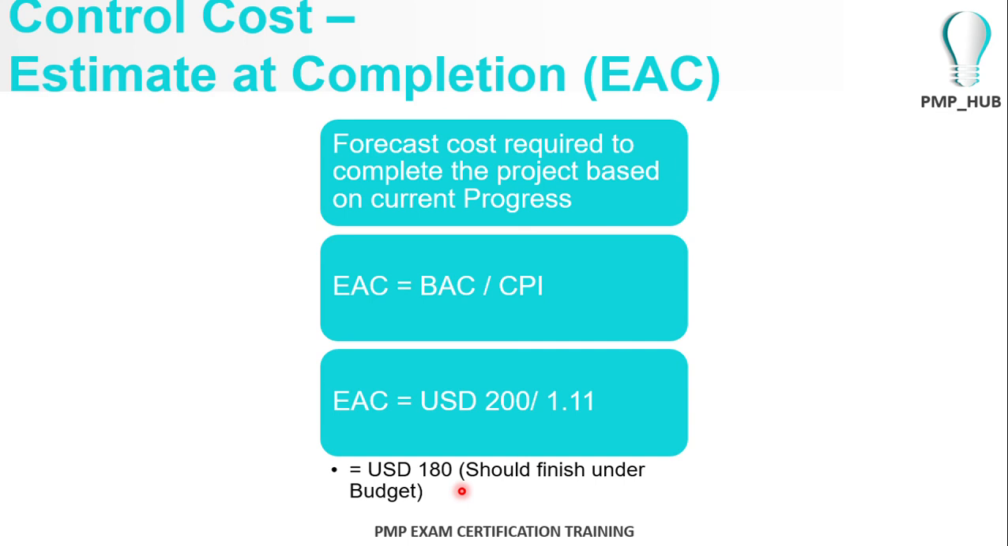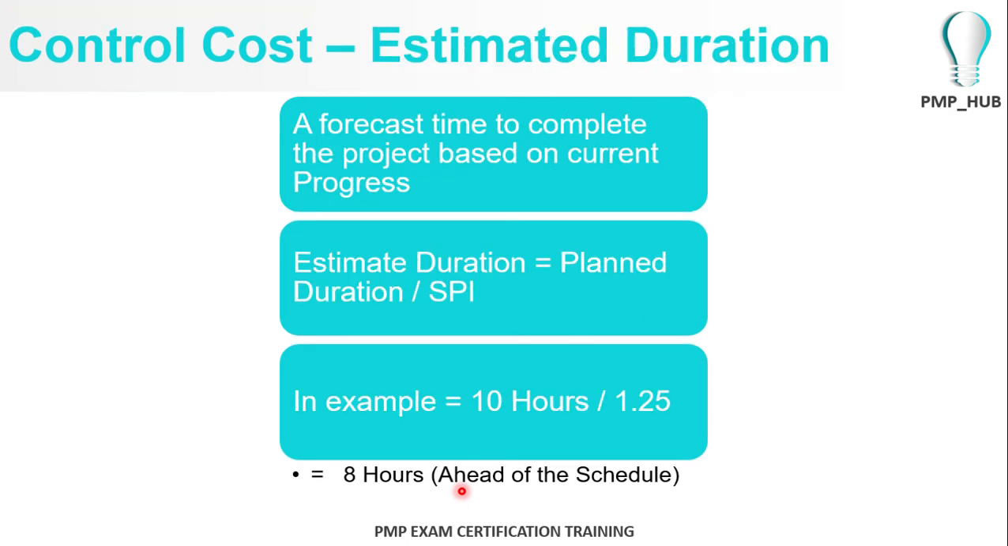Same goes for the schedule. We planned for 10 hours, and now he has a schedule performance index of 1.25 because he's 25% efficient, laying 50 bricks in 4 hours. If we continue at that rate, planned duration divided by SPI gives us 8 hours. That is ahead of the schedule.